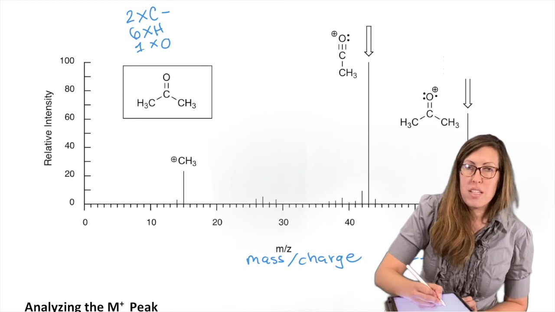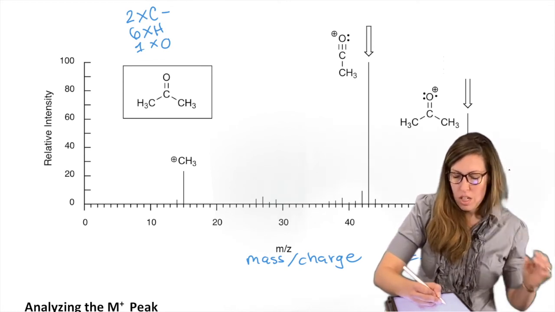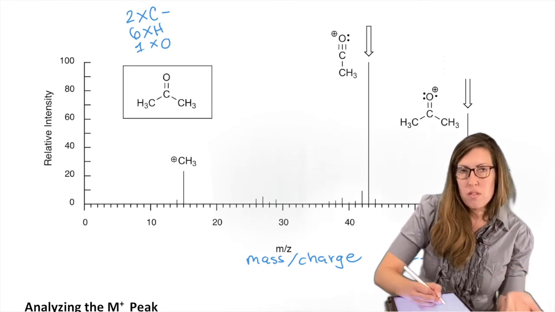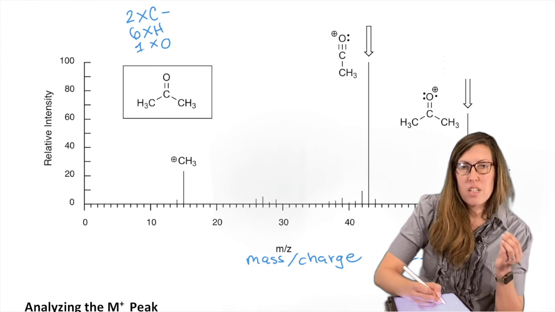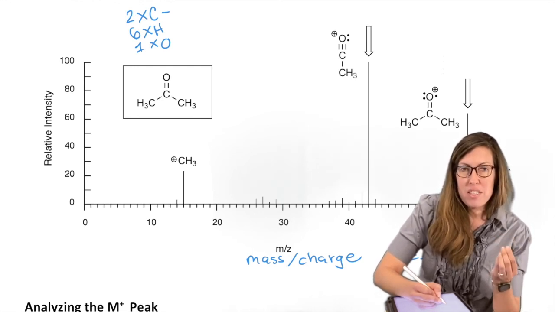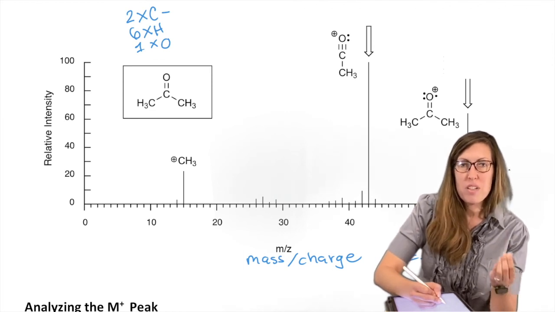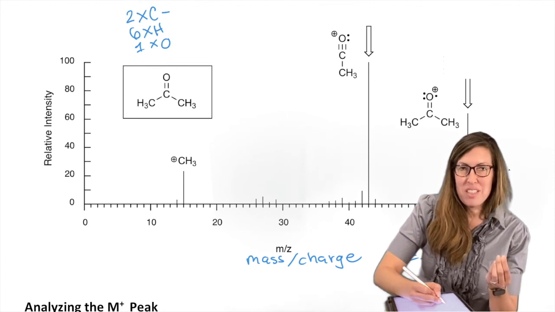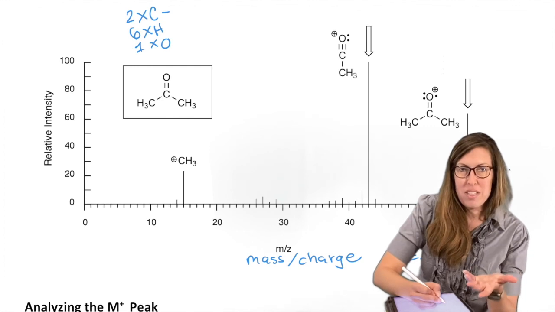So the tallest peak in a collection of peaks is from the most abundant isotope. Carbon has carbon 12 and carbon 13. On the periodic table it's 12.01, but that's averaged over the isotopes. So who's contributed to that value more, carbon 12 or carbon 13? Definitely carbon 12, right? Because if they were equally present, you'd have 12.5 on the periodic table, and we don't.